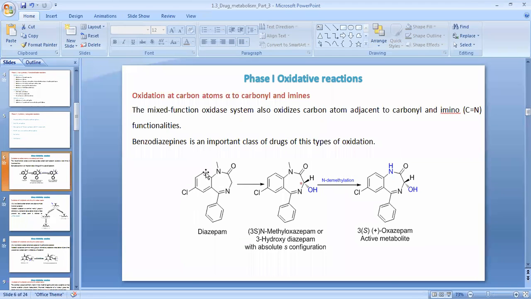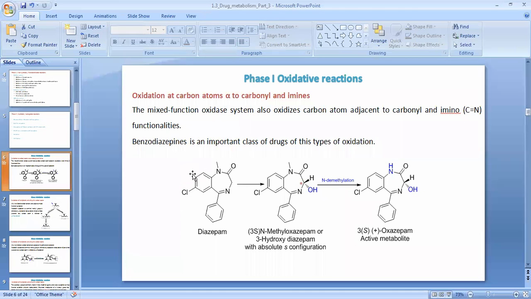That means we have seen the oxidation of this type of ring, we have seen the oxidation of this type of ring. That is, if we are going to study the metabolism of the diazepam molecule, which is used as a sedative and hypnotic, it is metabolized through various ways.